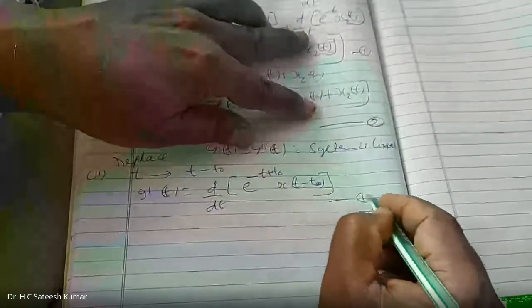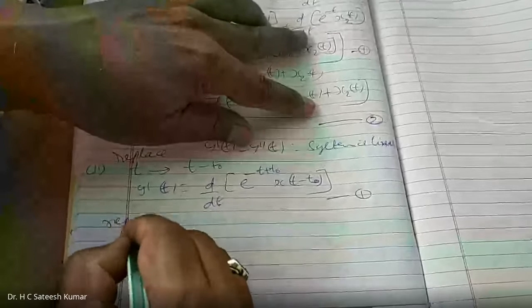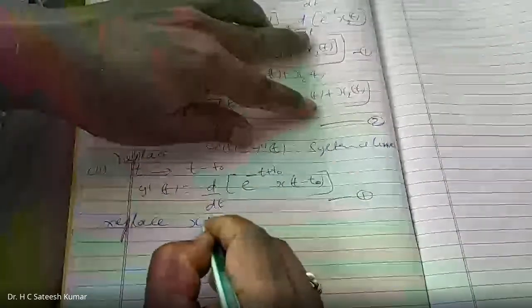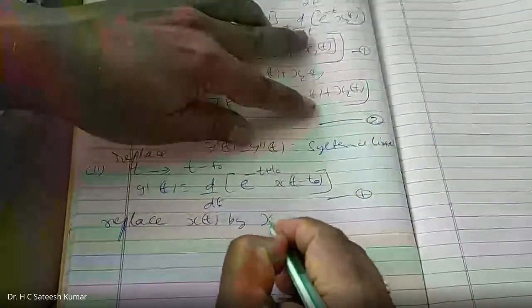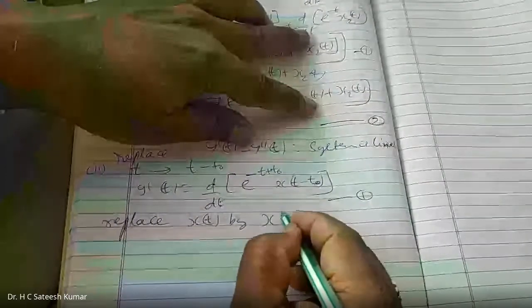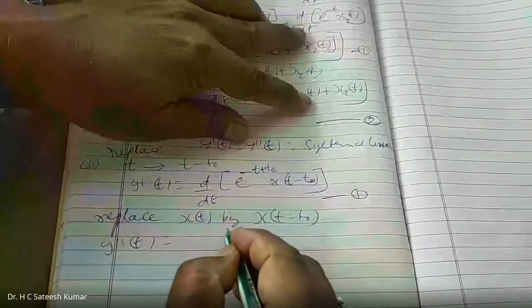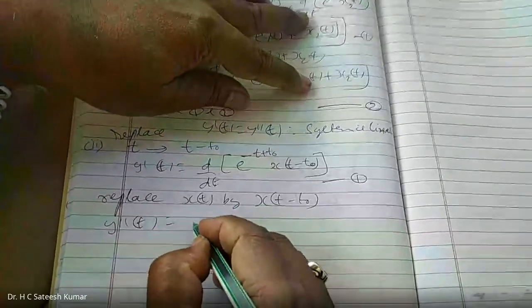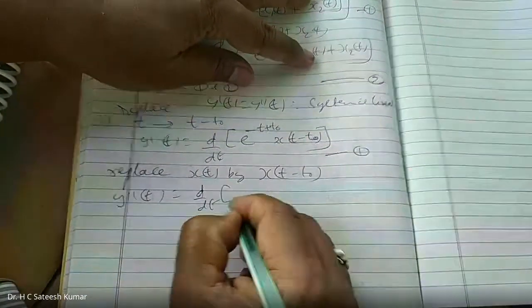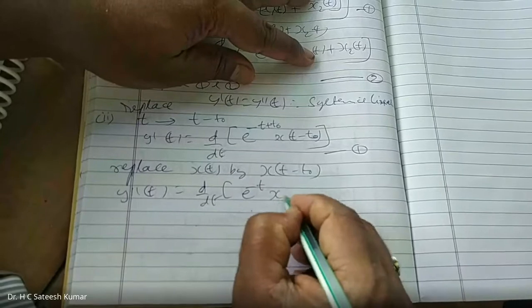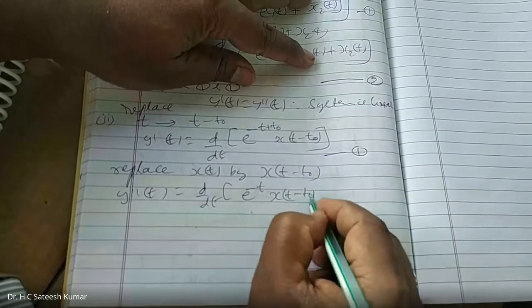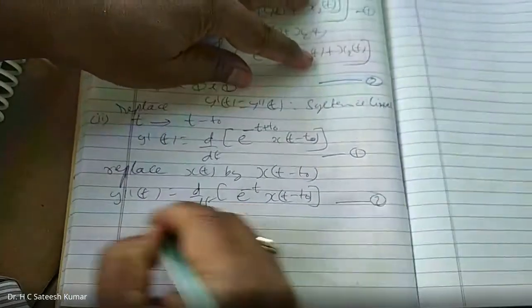Call this equation number 1. Replace x of t by x of t minus t naught. Y double dash of t is equal to d by dt of e to the power of minus t into x of t minus t naught. Call this equation number 2.